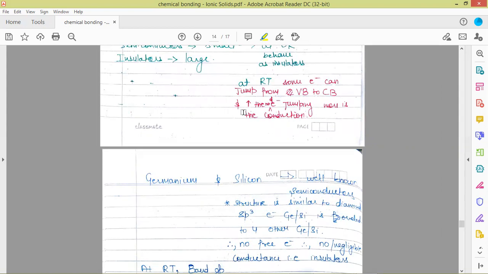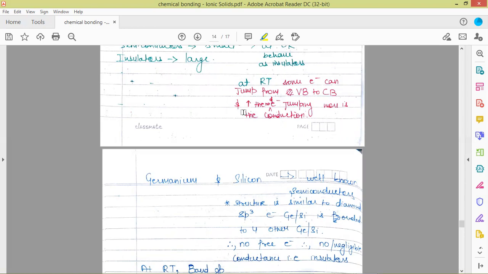Now, firstly, germanium and silicon are well-known semiconductors because their structure is similar to diamond. As we know, diamond is a structure where each carbon is bonded to four other carbons, that is, each carbon is sp3 hybridized.